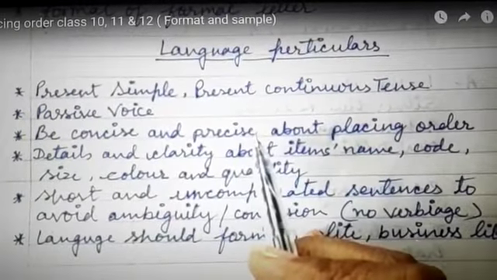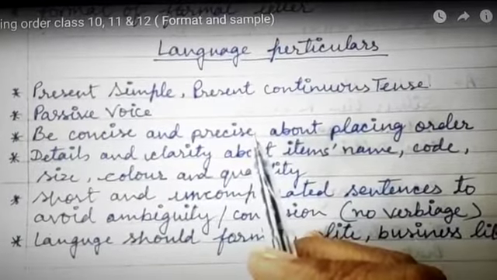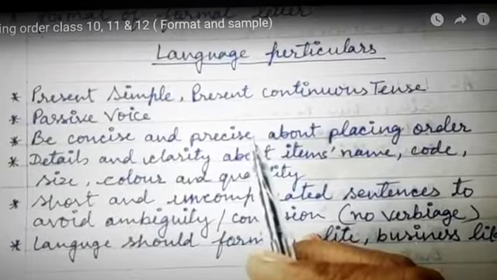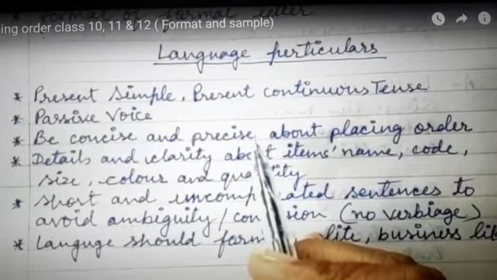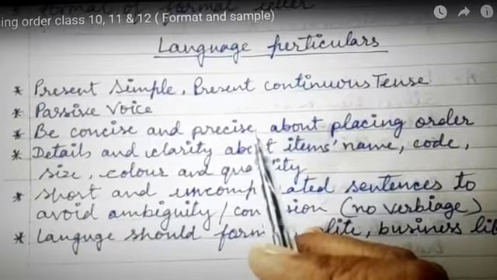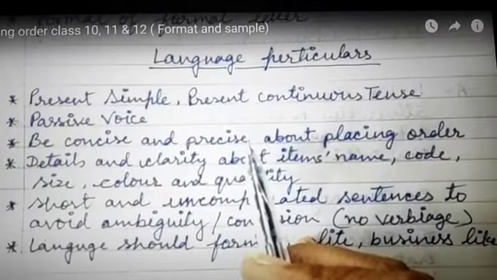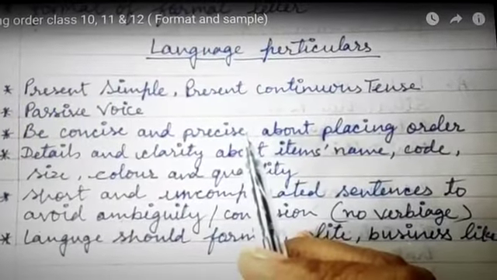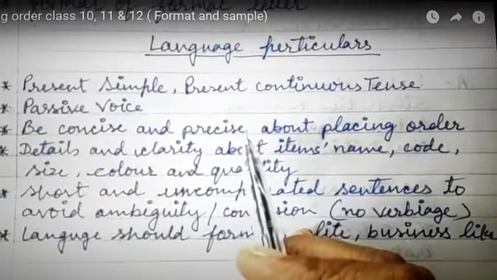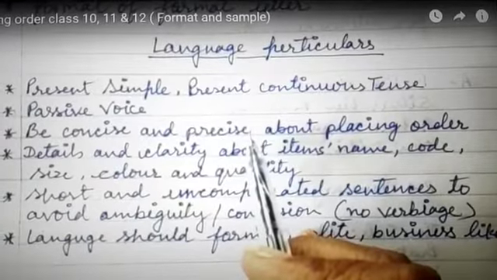It's better to make a table in the content so that you can clearly state the brand, color, quantity, and everything required to provide the details of the order. Then write short sentences and avoid complicated ones. As it is a formal letter, the language should be formal, businesslike, polite and formal.